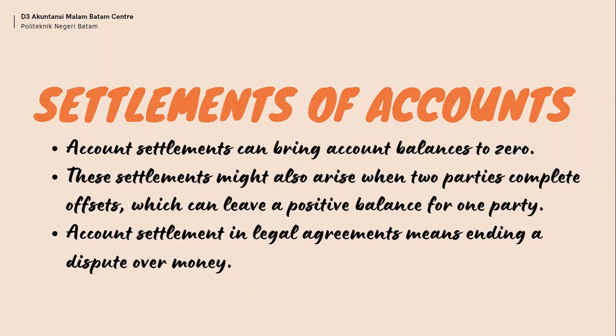And next, settlement of accounts is the action of paying off any outstanding balance to bring an account balance to zero. For example, you have an outstanding balance in an account. Customer A owes the entirety of the balance because of invoice A. When customer A pays the invoice, the account is now settled. Basically, the settlement of the account is the actual exchange of money or another value, such as goods or service, to pay off the account.